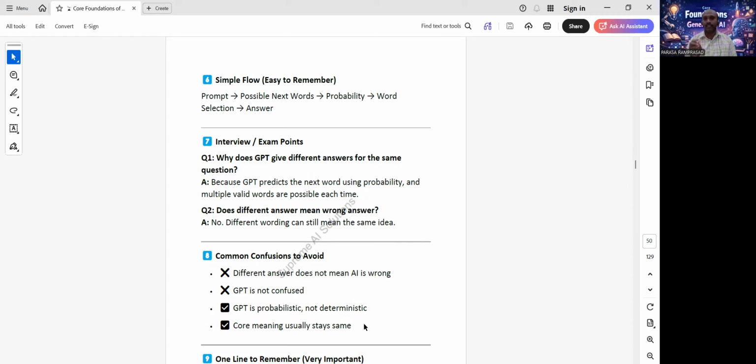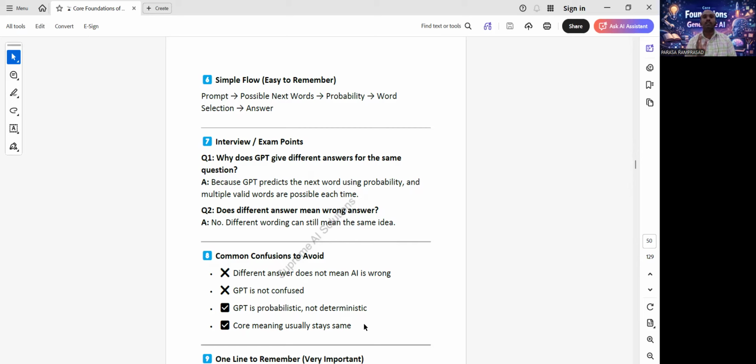A second answer: artificial intelligence means machines learning from data to make decisions. Both are correct. Different words, same meaning. The core meaning usually stays the same.